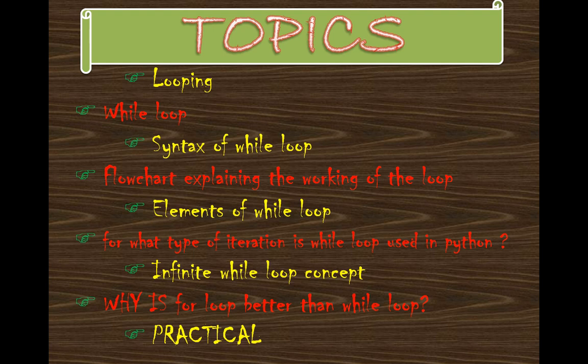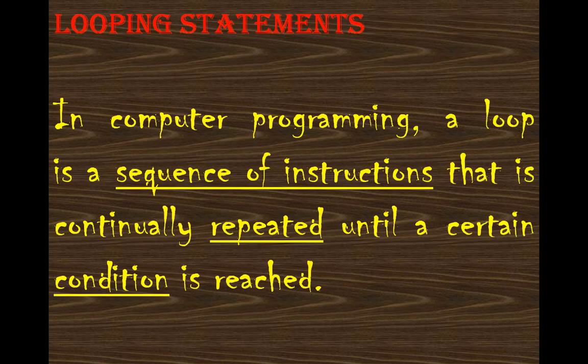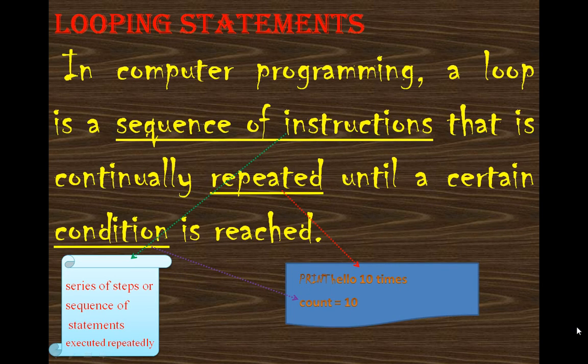So let's get started. First, I am giving you a little bit of the concept of looping. What is looping? Looping is a statement being executed over and over again. That means in computer programming, a loop is a sequence of instructions, a series of steps or statements that you want to repeat, and these steps are repeated continuously until a certain condition is reached. For example, suppose I want to print hello 10 times. Instead of typing this statement 10 times, I'll put it in a loop, and the loop will continuously execute it till the condition becomes 10.